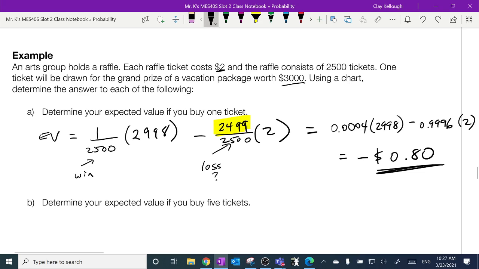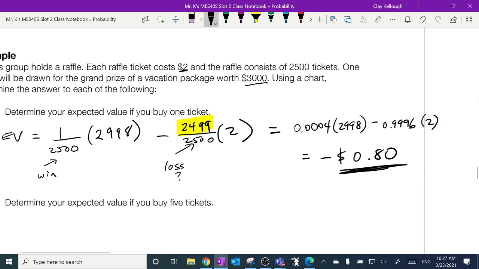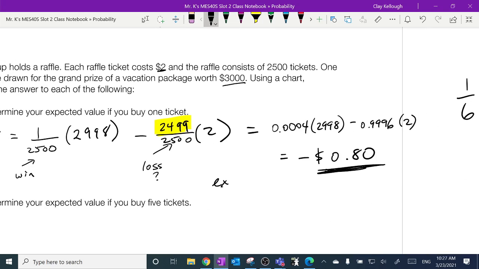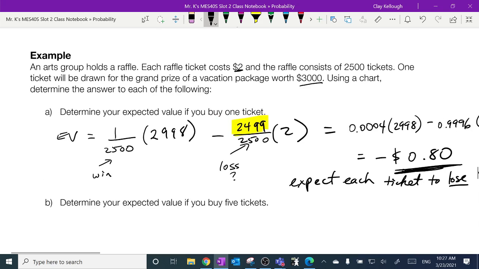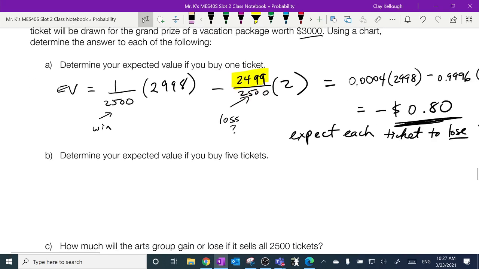Okay, so that's it. What is this saying? It's saying expect each ticket to lose 80 cents. That means if you're the Arts Council, every ticket you sell should profit you 80 cents. Okay, what if you bought more than one ticket?